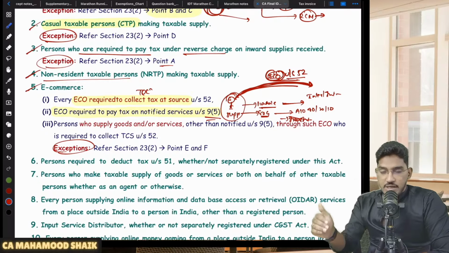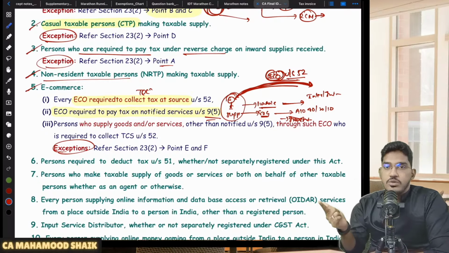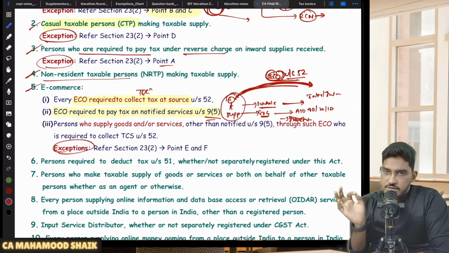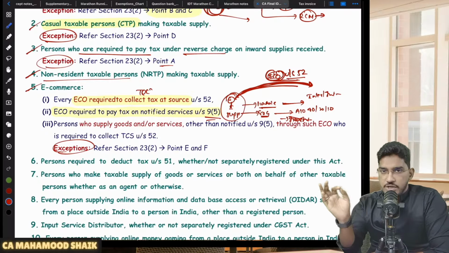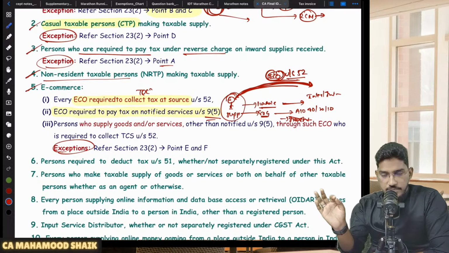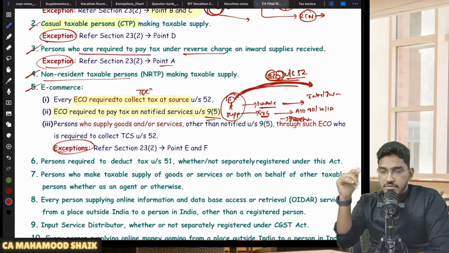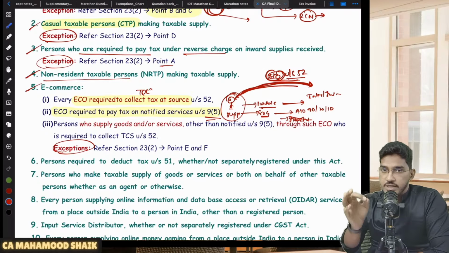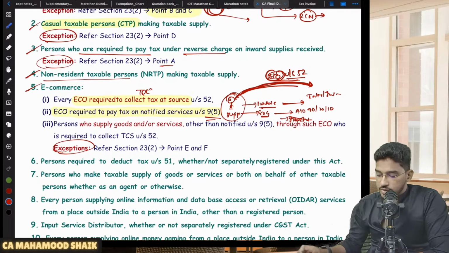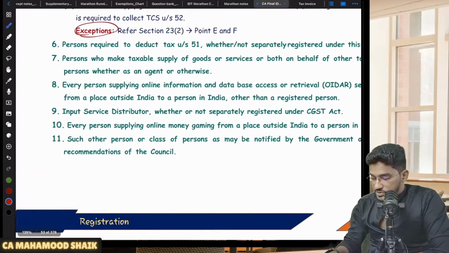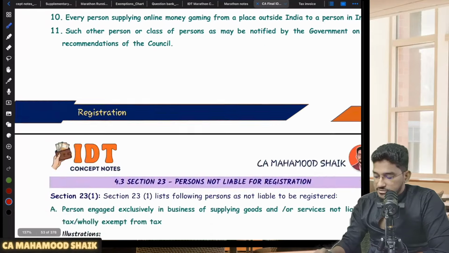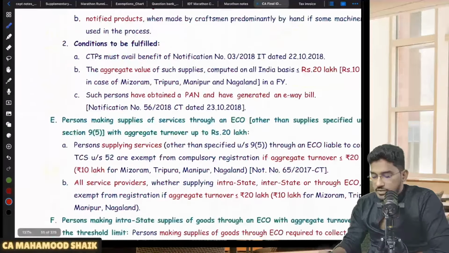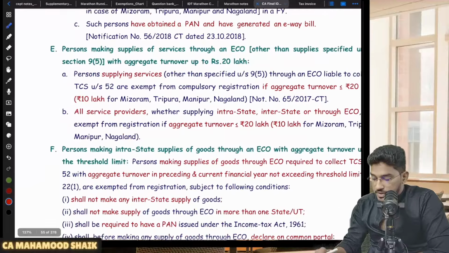The same thing they are bringing here also. So even through the e-commerce operator, if you are making only intrastate supplies and your aggregate turnover is up to 40, 20 or 10, you are not liable for registration. But in case of a supplier of services who is providing services through the e-commerce operator, whether you are engaged in interstate supplies or intrastate supplies, you can enjoy the threshold limit of 20 or 10. Okay, right. So those are the exceptions you will find here, points E and F. Anyhow, you will get more clarity when we cover the e-commerce operator chapter. So that's what these E and F points are talking about.